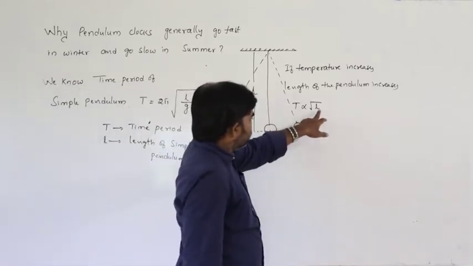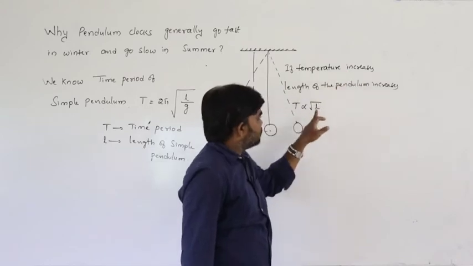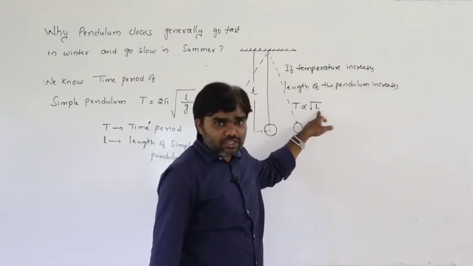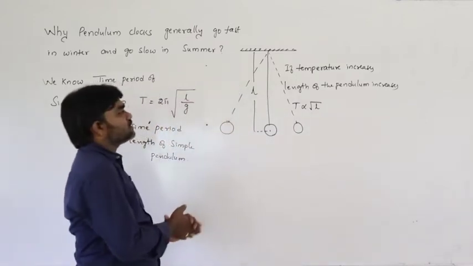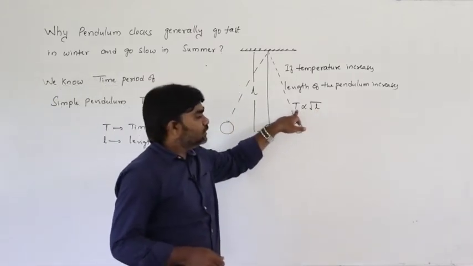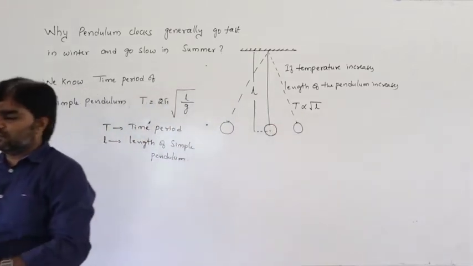Here, the length of an object increases. Why does the length increase? Due to increase in temperature, the length of an object increases. Due to increase in length, the time period also increases. What is the meaning of increase in time period?